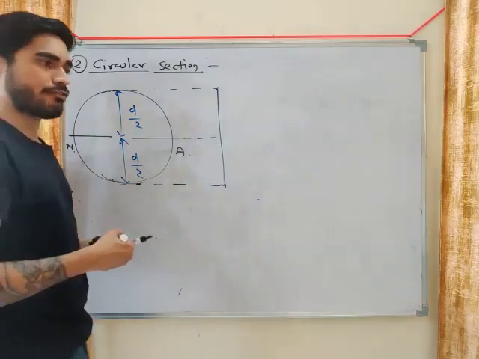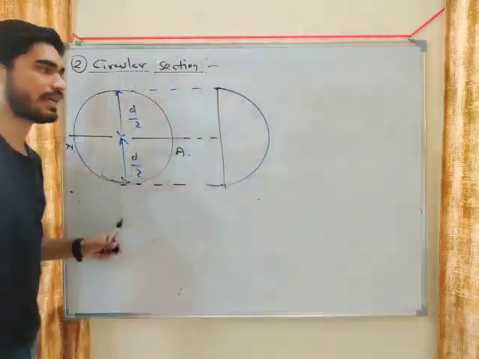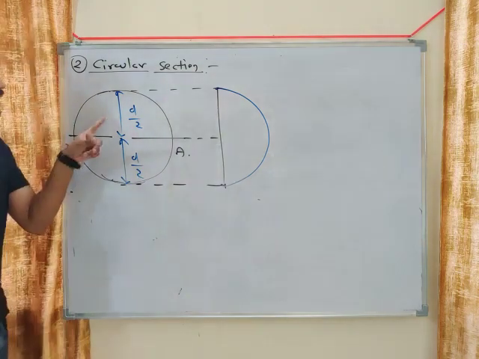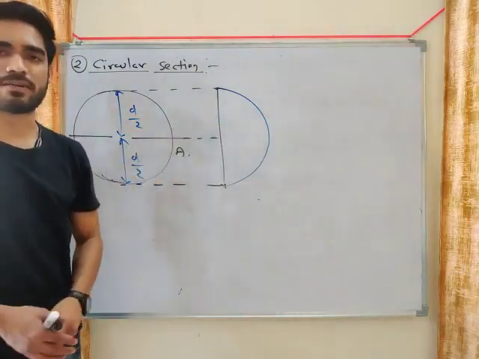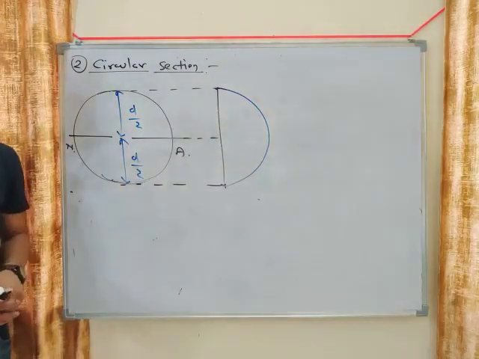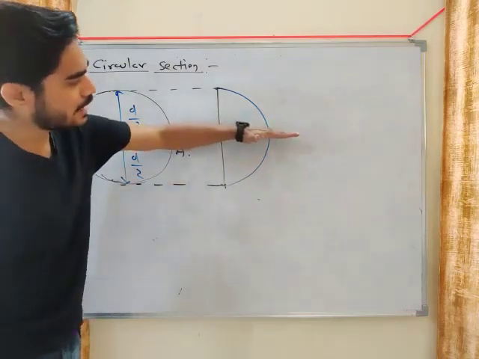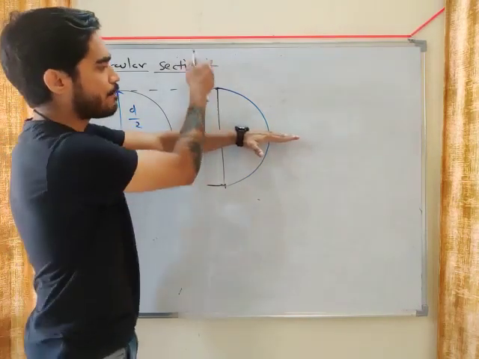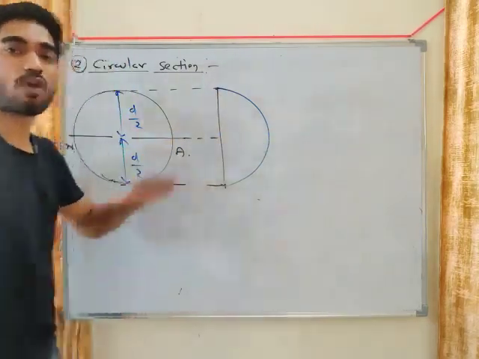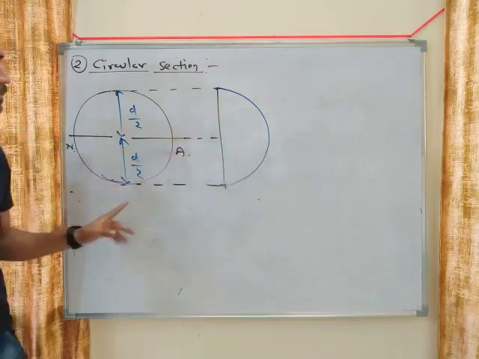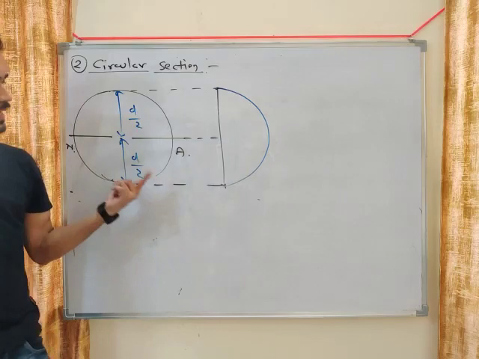And for every section this diagram will be parabolic. It will be like this. Look at this diagram. If the cross section is symmetric, this diagram will also be symmetric. If the cross section is not symmetric, the diagram will also not be symmetric. Symmetric means the same diagram above center and below center. Why are you getting the symmetric diagram? Because the cross section is symmetric. Rectangle was also symmetric, circle is also symmetric.